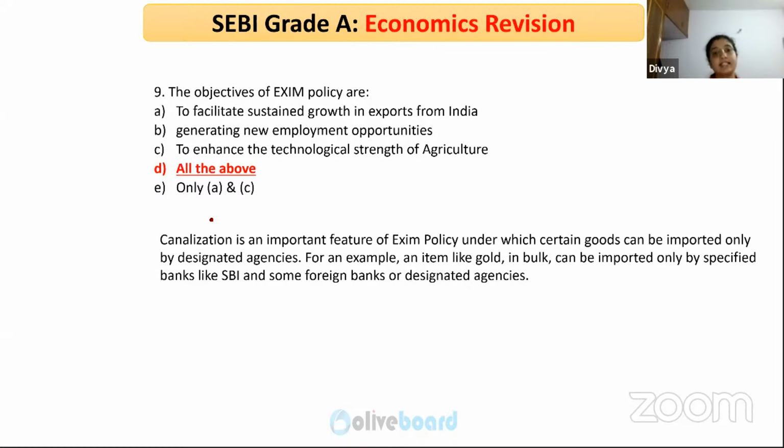And to enhance the technological strength of agriculture. So basically it is with regard to promotion of any export activities in India. Canalization is an important feature of EXIM policy, where goods can be imported only by certain designated agencies. For example, gold can be imported only to a specific quantity by SBI and foreign banks or designated agencies as such. Export-oriented units and special economic zones are a part of this to encourage exports.